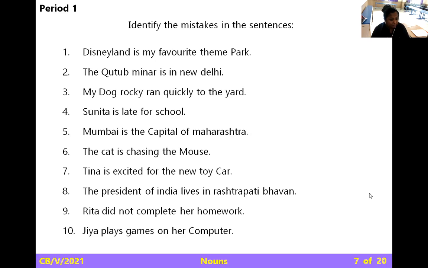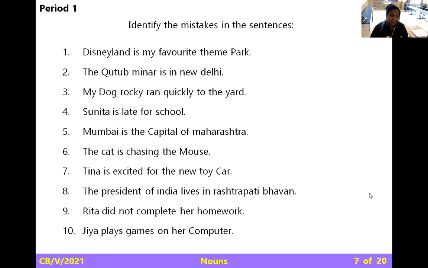The Qutub Minar is in New Delhi. Students, Qutub Minar is a specific, particular place. Qutub and Minar are separate words but called together, so Minar is supposed to be in a capital letter, but we have not done that.